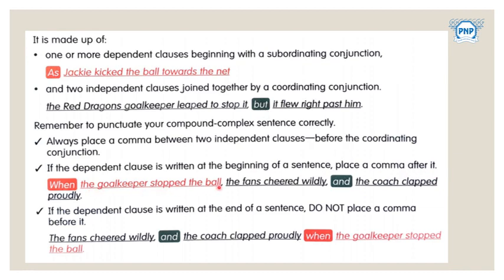Okay, when the goalkeeper stopped the ball, here we have put a comma, the fans cheer wildly, comma, after that conjunction we have used a coordinating conjunction, and the coach clapped proudly. But when we use a dependent clause at the end, we are not supposed to put any comma before it. Okay, so these are the basic rules regarding complex as well as compound sentences. Let's practice some of them.